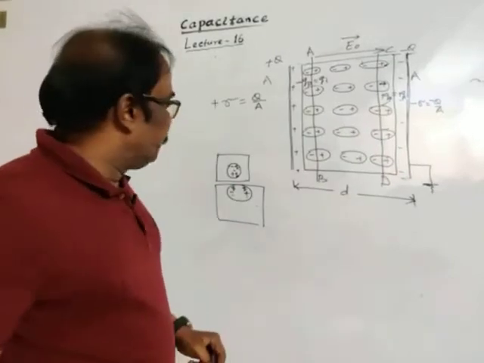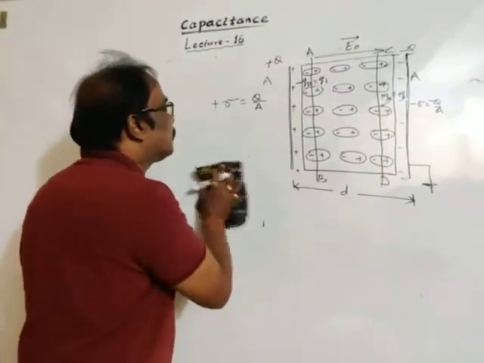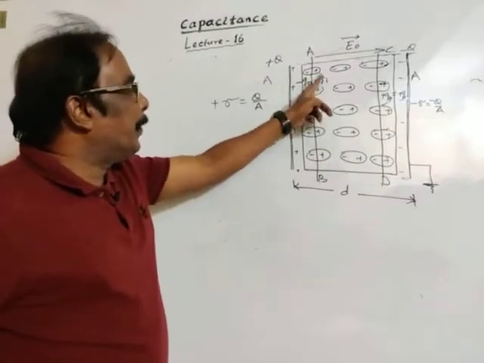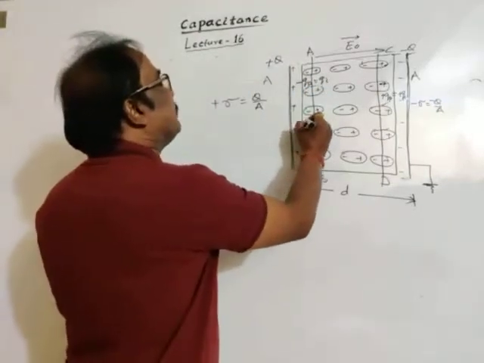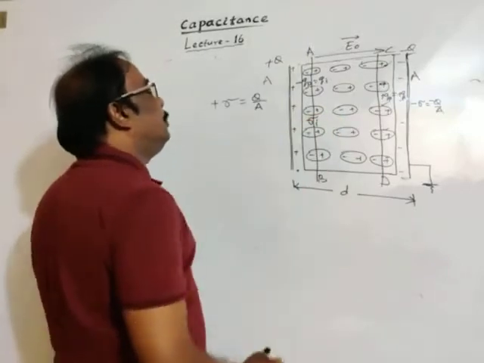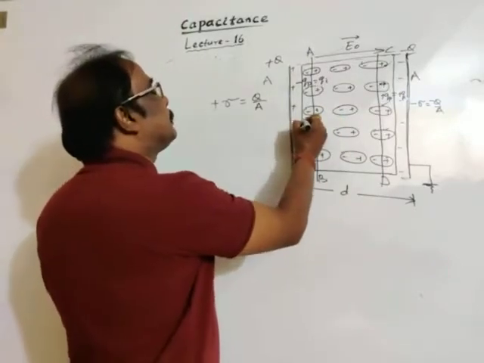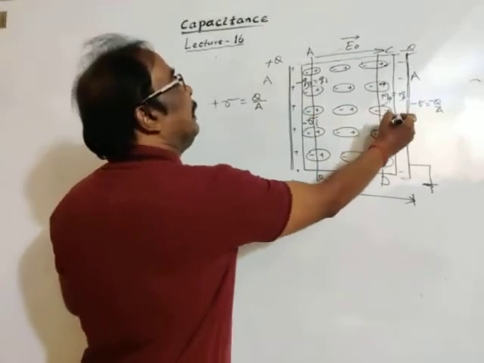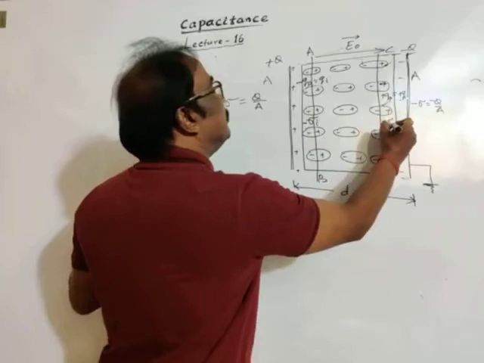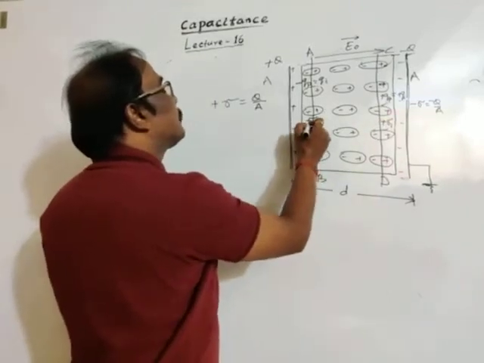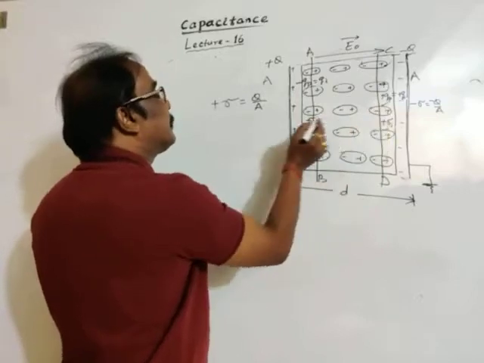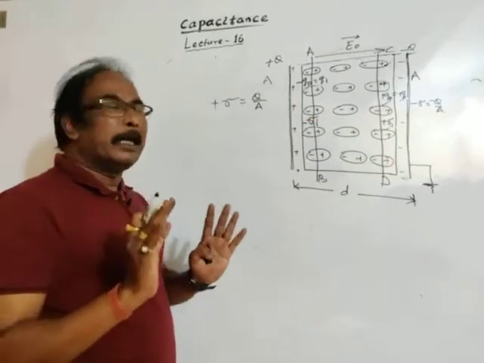So the polarized or induced charge density is negative here, and positive there: minus sigma I and plus sigma I, both of the same magnitude.